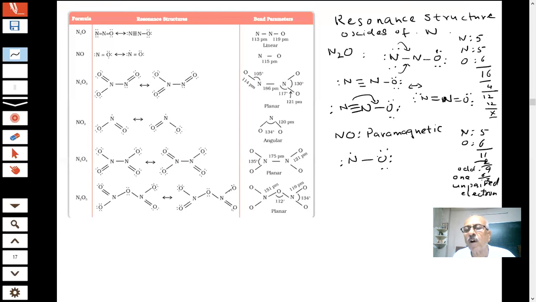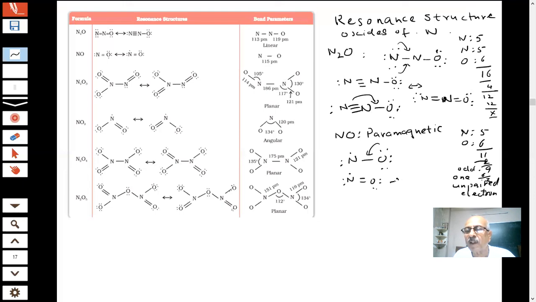2, 5. So what do I have to do then? Let me share this. What will it become? N double bond O. How many? 2, 4, 6, 7. One of the atoms has got how much? 7 electrons. Because it is an odd electron species.